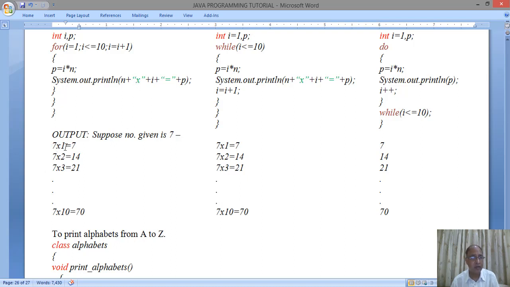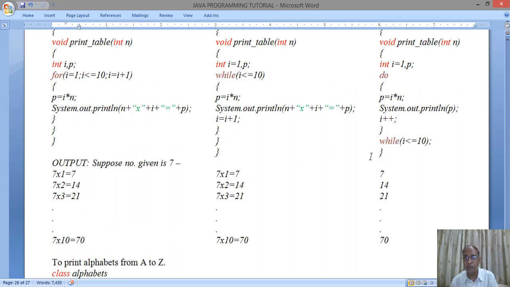So 7 into 1 is equal to 7, 7 into 2 is equal to 14, 7 into 3 is equal to 21, up till 7 into 10 is equal to 70, because there are 10 terms to be printed in the multiplication table. So this is how the multiplication tables are printed in a formatted manner.